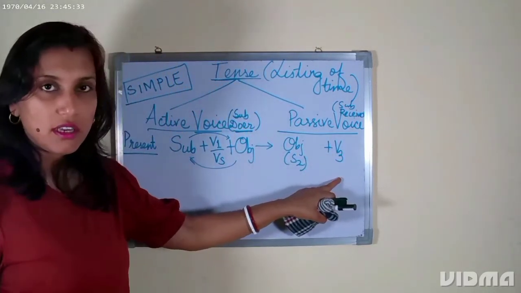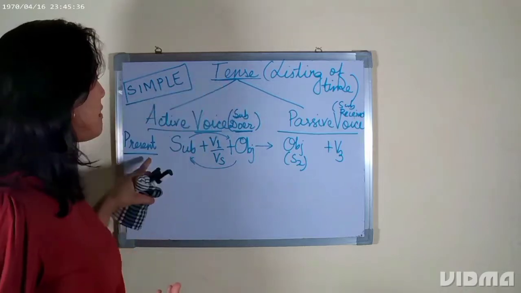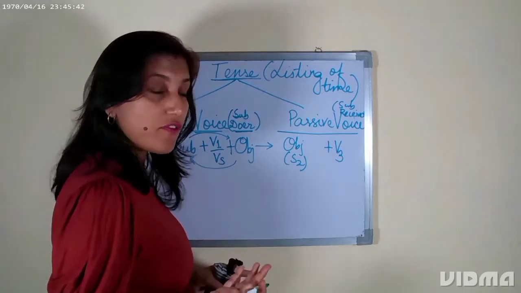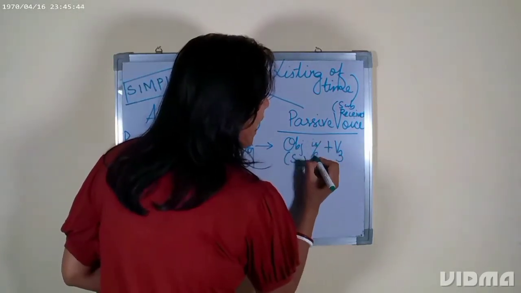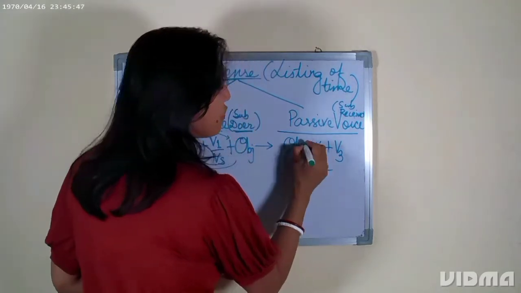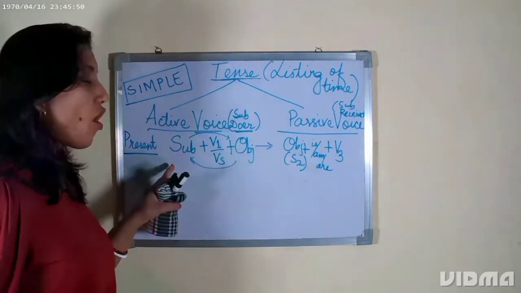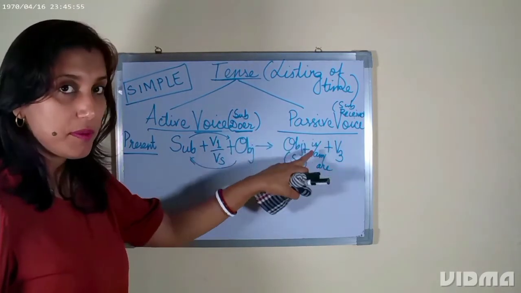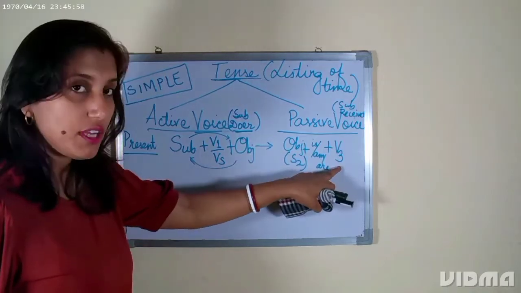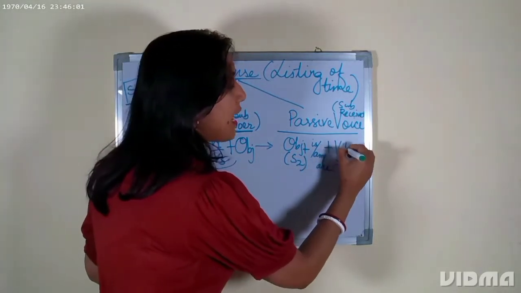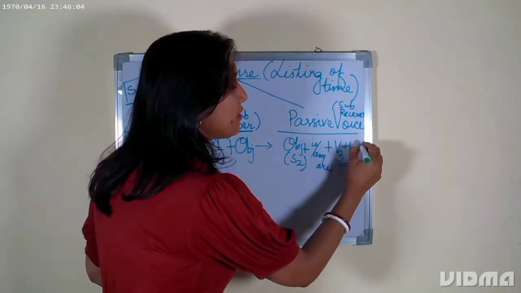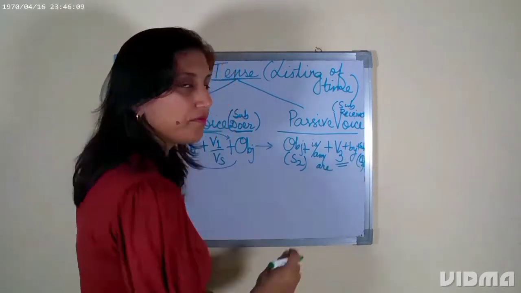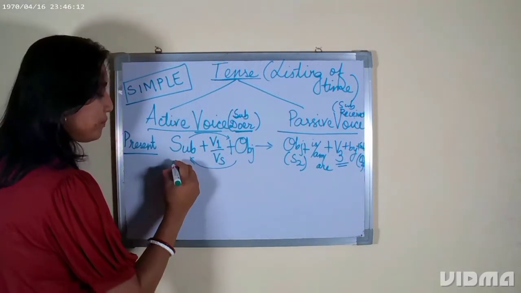Now we have used V3, but then how can we show that it is a simple present tense? ठीक है? So for simple present tense, what are the V forms? Is or am or are. So we will use object of the active form as subject here, S2, then B form ka simple present form, then V3 which is the passivized form, then by, and then subject which is actually acting here as the object. ठीक है? Now let me give you an example.